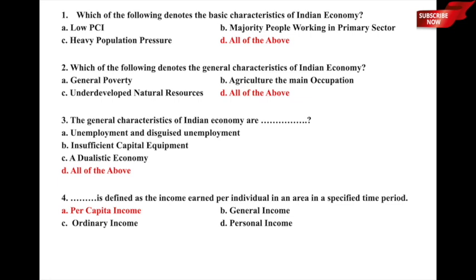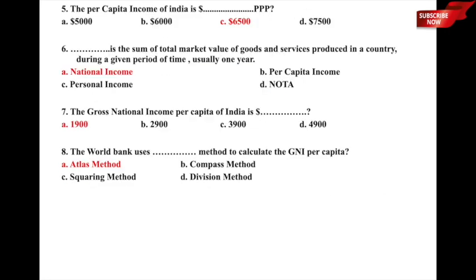So what is the topic about when we discuss the income earned per individual in an area in a specified time period? Whether it is the definition of A, per capita income, B, general income, C, ordinary income, or D, personal income. So here it is PCI or per capita income, which is defined as the income earned per individual in an area in a specified time period. It is also called average income. So option A, per capita income, is the correct answer to this particular question. I hope that is clear. Let us now move to the next one.